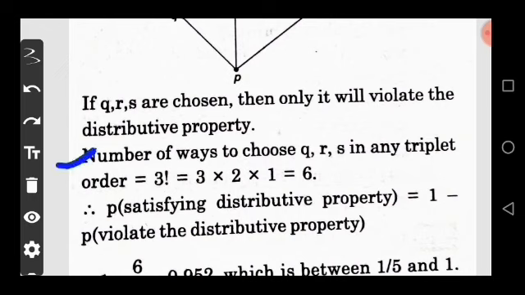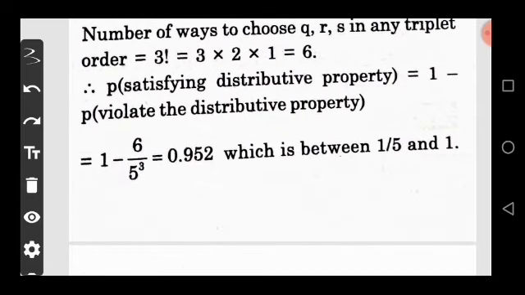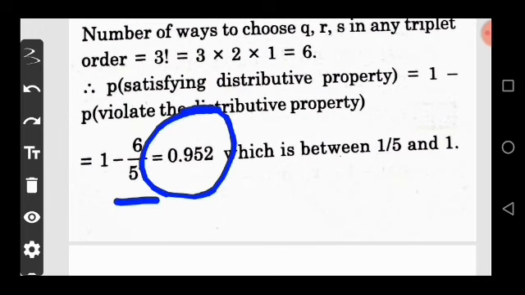The number of ways of choosing Q, R, S, T in a triplet order is 3 factorial, which is equal to 6. The probability that the distributive property is satisfied is 1 minus the probability that it is violated. So this is equal to 1 minus 6 upon 5 to the power of 3, which is equal to 0.952, which is between 1 by 5 and 1. This is option D, meaning the correct answer is option D.